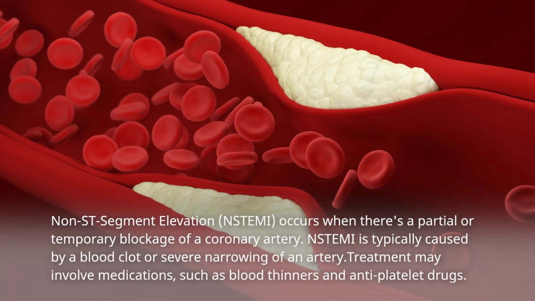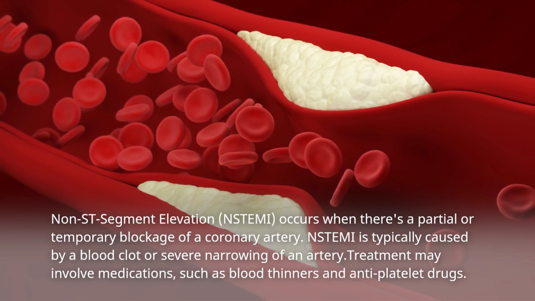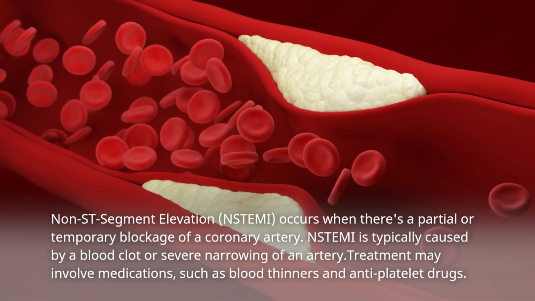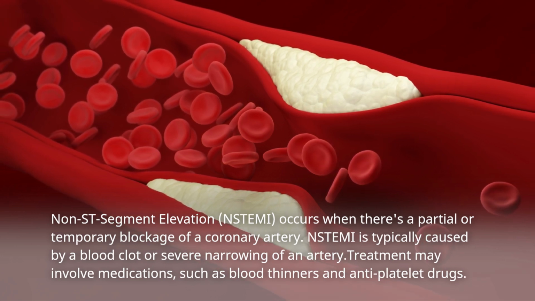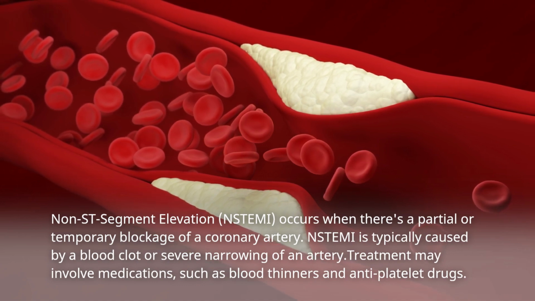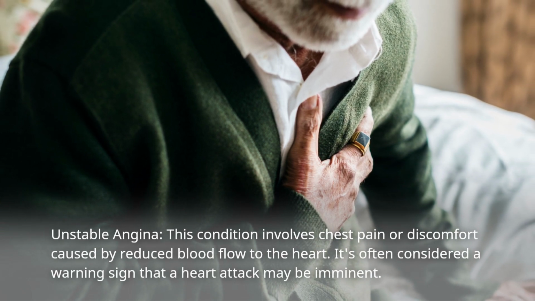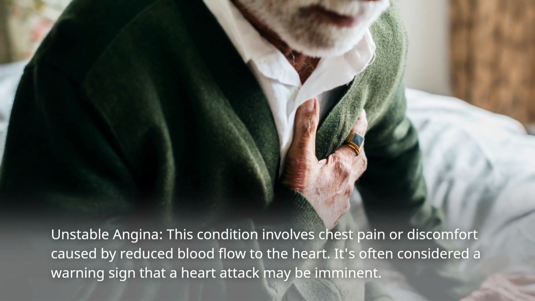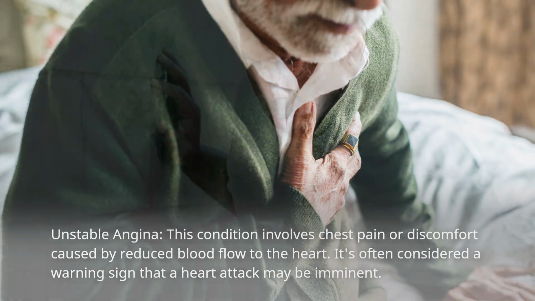Non-ST segment elevation, NSTEMI, occurs when there's a partial or temporary blockage of a coronary artery. NSTEMI is typically caused by a blood clot or severe narrowing of an artery. Treatment may involve medications, such as blood thinners and antiplatelet drugs. Unstable angina. This condition involves chest pain or discomfort caused by reduced blood flow to the heart. It's often considered a warning sign that a heart attack may be imminent.